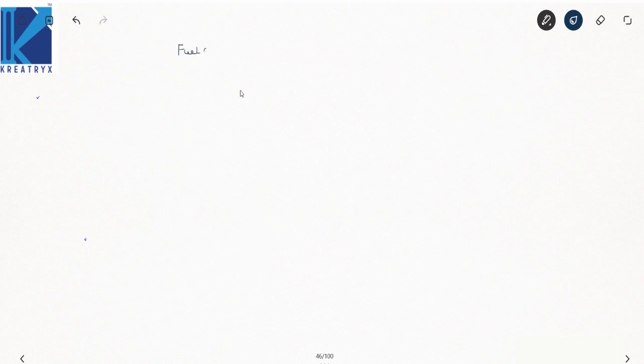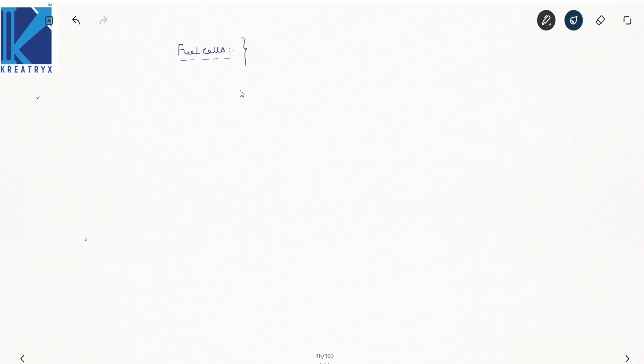Now what are these fuel cells? Now these fuel cells are electrochemical devices that convert chemical energy of a fuel directly and efficiently into DC, right, thus doing away with combustion.